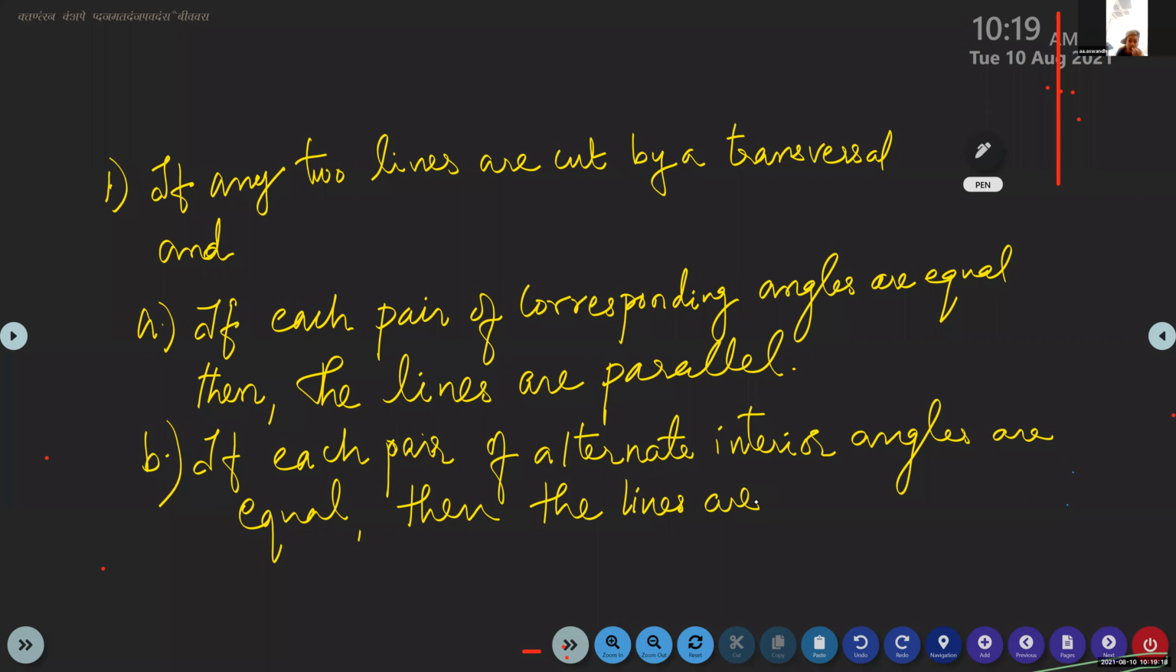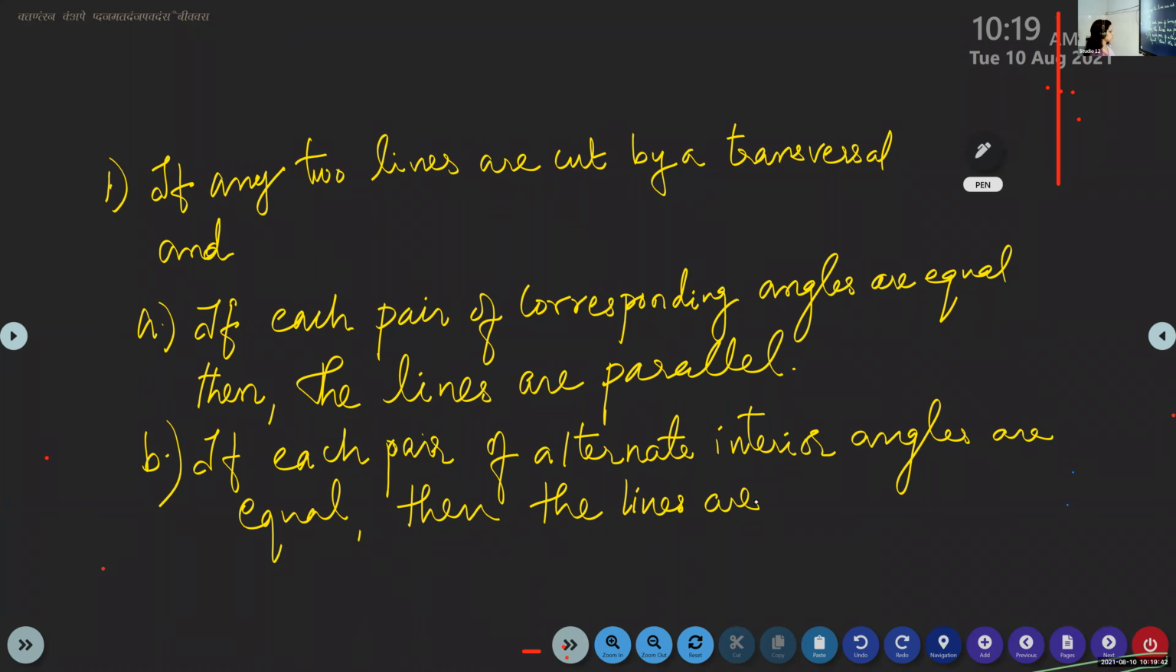Ma'am, will a question be asked for this answer? Like this, as it is, it won't be asked. It will be asked through problems. You will be given two angles and you'll be asked to conclude whether they are parallel or not. That's it. So you have to understand mathematics. You don't learn by heart. You have to understand what it is.